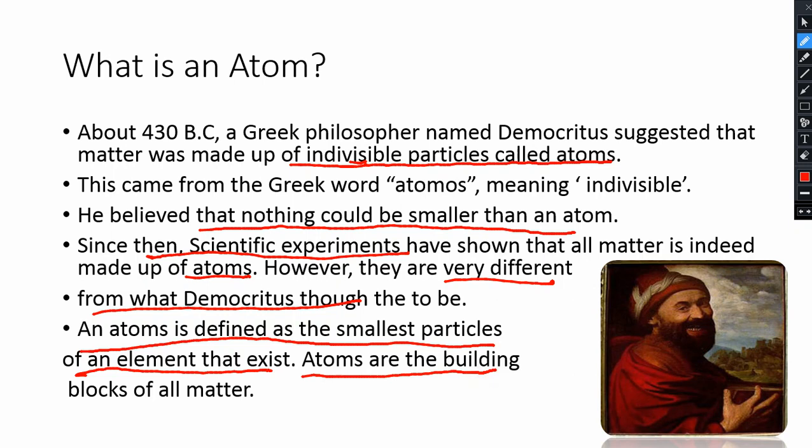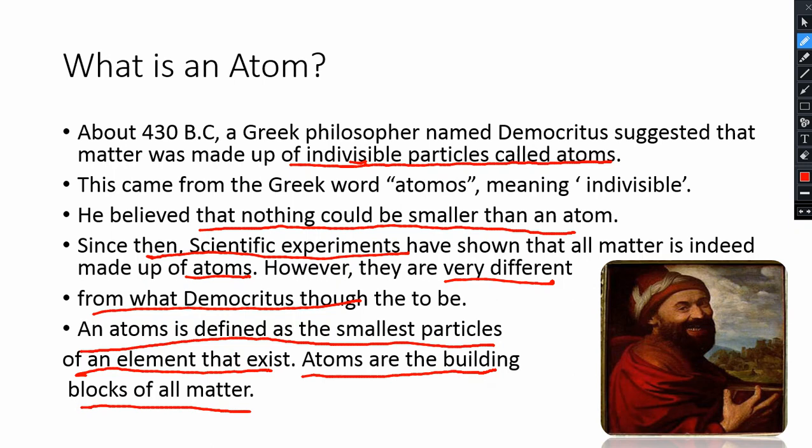Atoms are the building block of matter. Okay, so they said that atoms are the smallest particle of an element. Now what is an element? We will just know that in the next diagram. And it says that atoms are the building block of matter. Remember this part here. Atoms are the building block of matter. Okay, and this matter is made from elements.